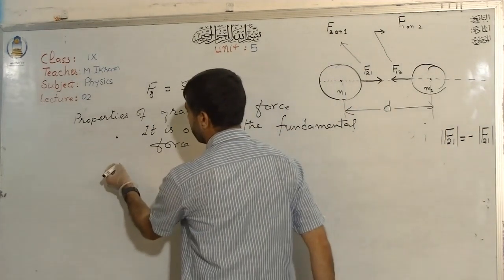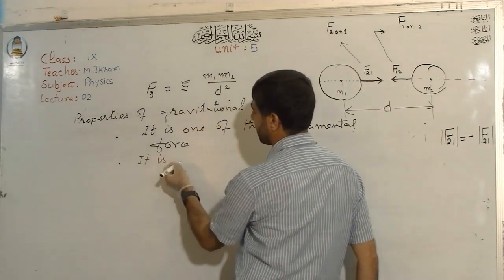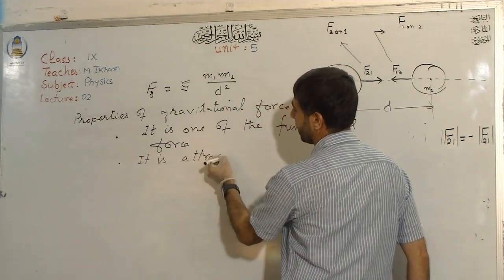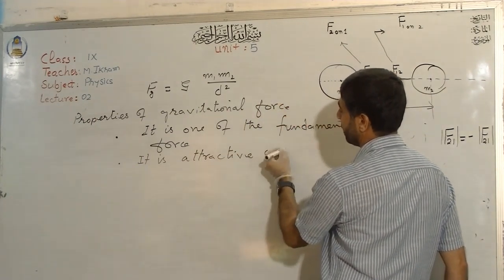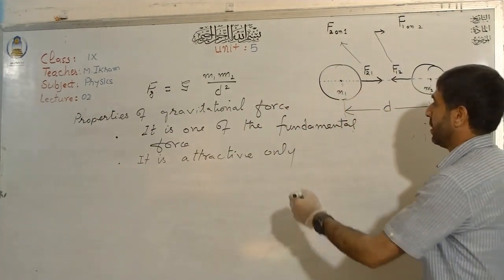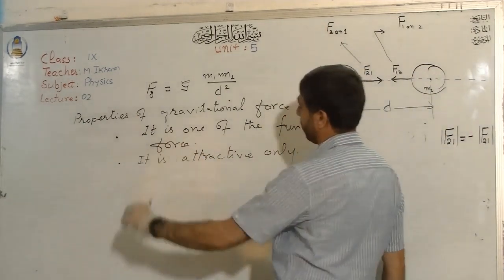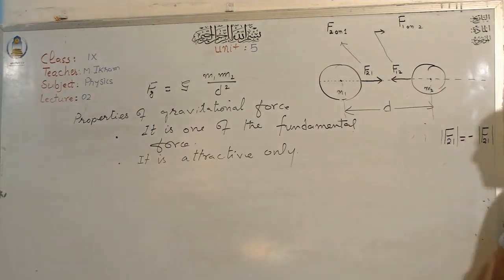It is attractive only. This force is attractive only. There is no repulsion. It only attracts each other. It is a pulling force.